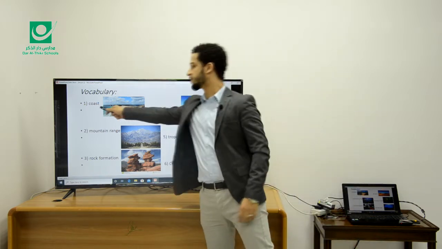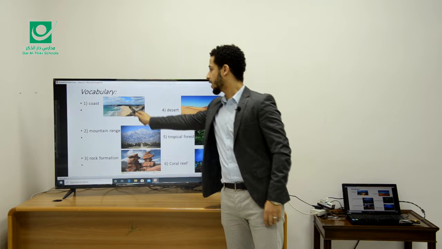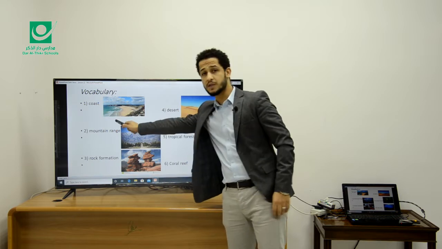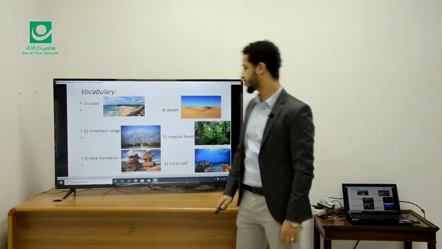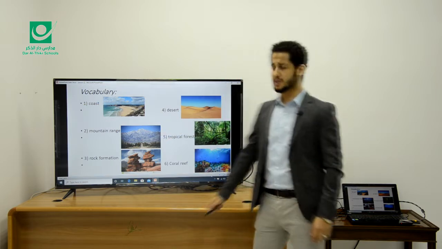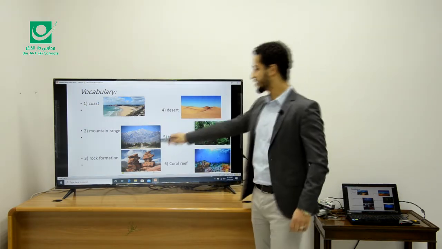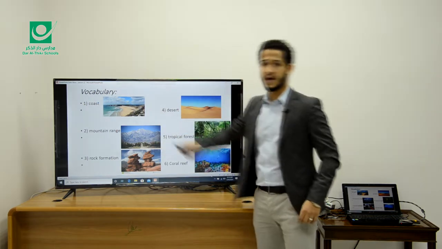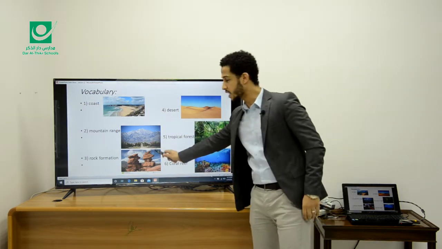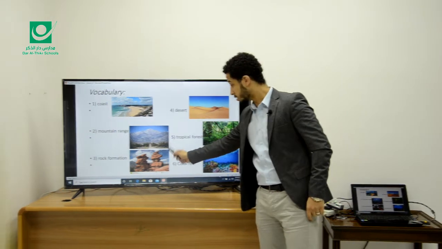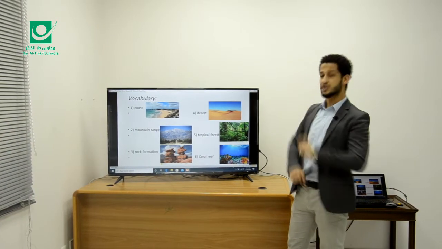We have identified the meaning of coast, and as you see, this is the coast, a piece of land that meets the sea or the ocean. This is called the coast. Number 2, if you can read it, what is this? Mountain range. And as we said, mountain range, a group of mountains linked together. Okay, number 3, as you see, it's not a rock. It's a rock formation. Some rocks that give me a certain shape.